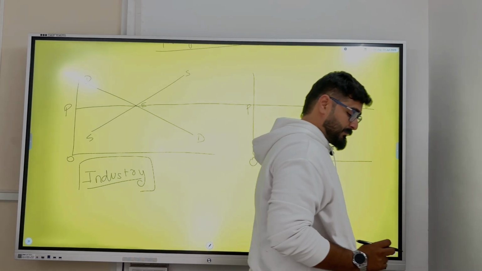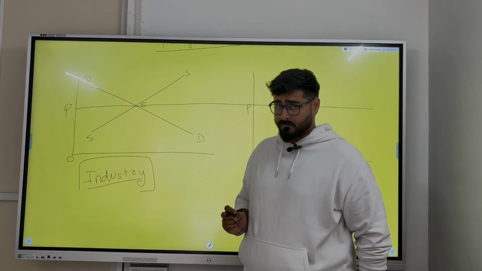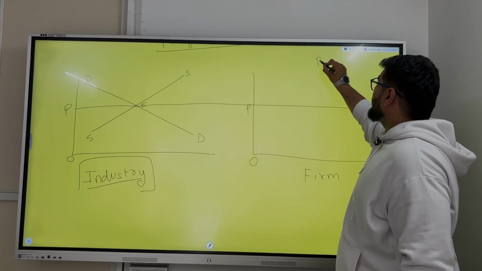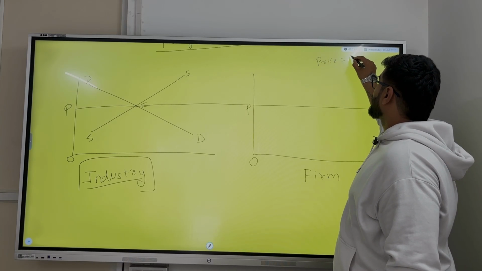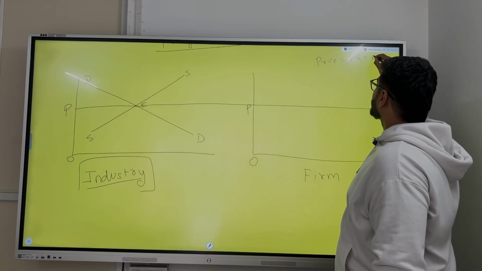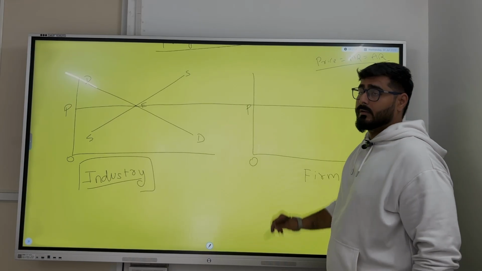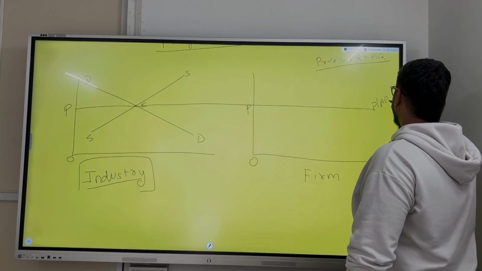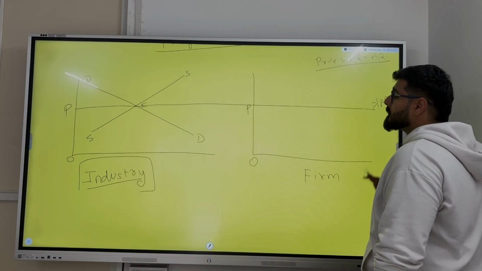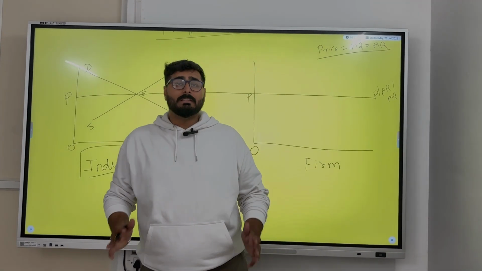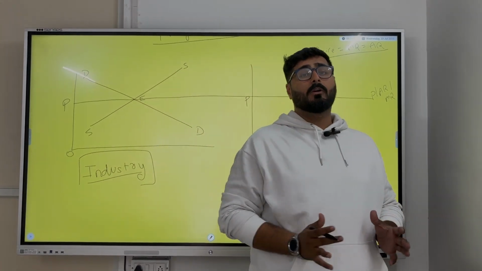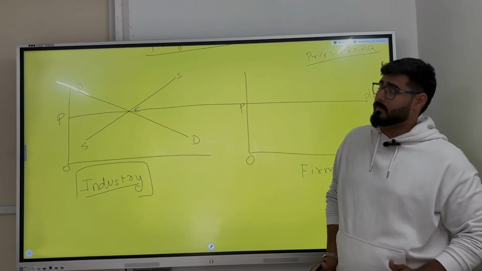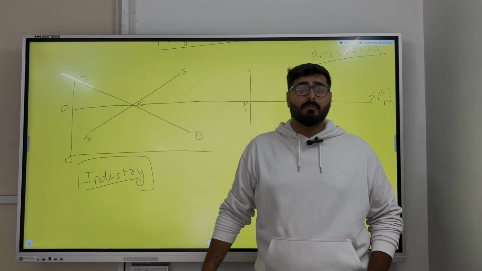Please remember, in your previous chapter we had done that in a perfectly competitive market, price is equal to MR is equal to AR. So the price I am getting is equal to AR is equal to MR. Now the concept here is how a firm determines its equilibrium price in a perfectly competitive market. Is this clear to everyone?